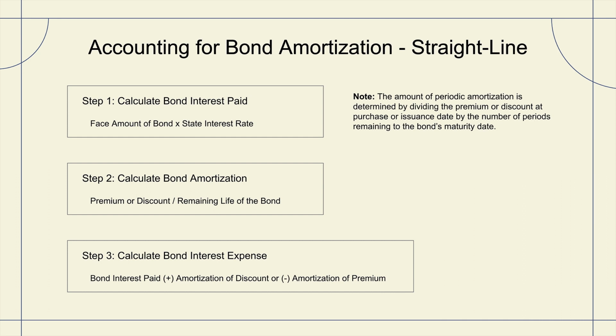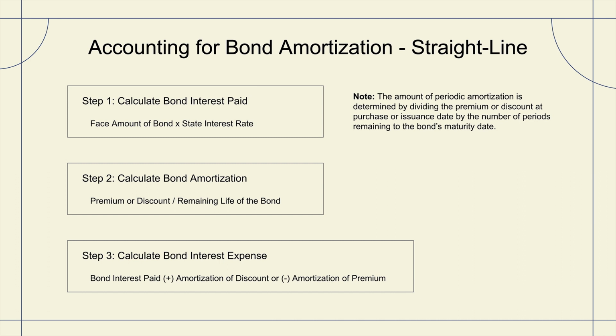Similar is true for bond amortization. This provides for the recognition of an equal amount of premium or discount amortization for each period. The amount of periodic amortization is determined by, quite simply, dividing the premium or discount at purchase or issuance date by the number of periods remaining until the bond's maturity date. In our illustration, let's imagine that the bond that we sold at 98% or $98,000, with that $2,000 discount, would be divided over that 3-year period.